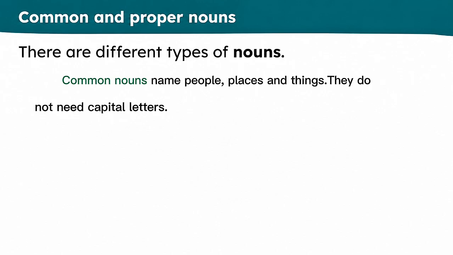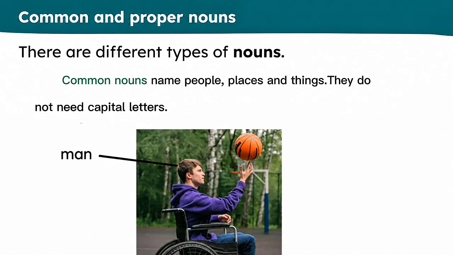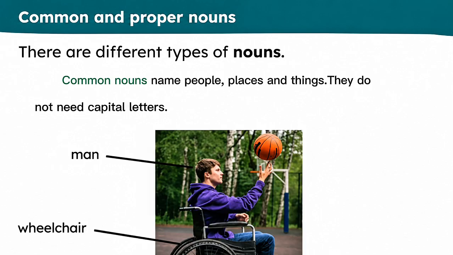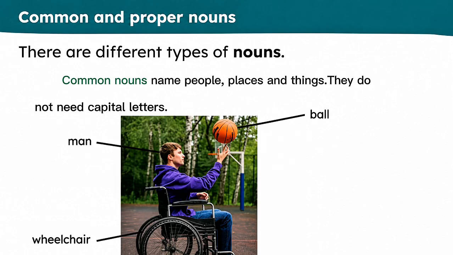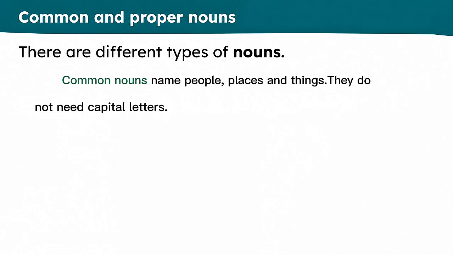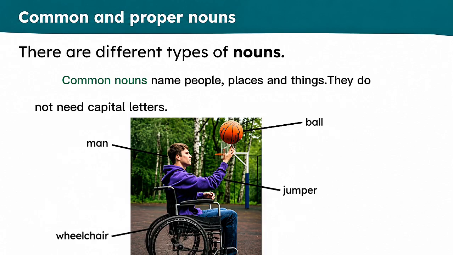For example, let's have a look at this picture. We can see a man. The word man is a common noun, so it doesn't need a capital letter. Wheelchair. The wheelchair is a thing that doesn't need a capital letter. Ball. That doesn't need a capital letter either. A common noun. And jumper. These are all common nouns.